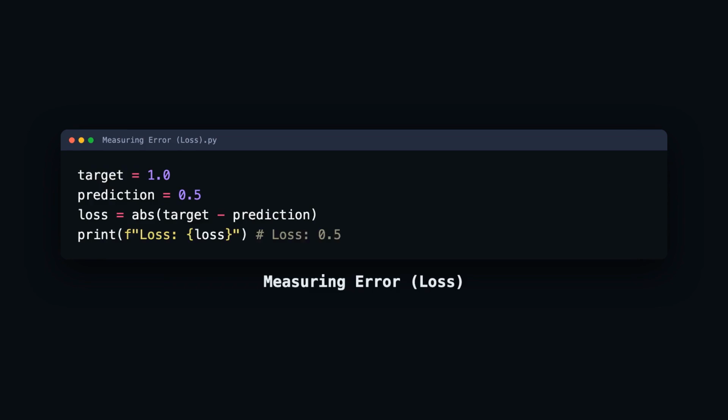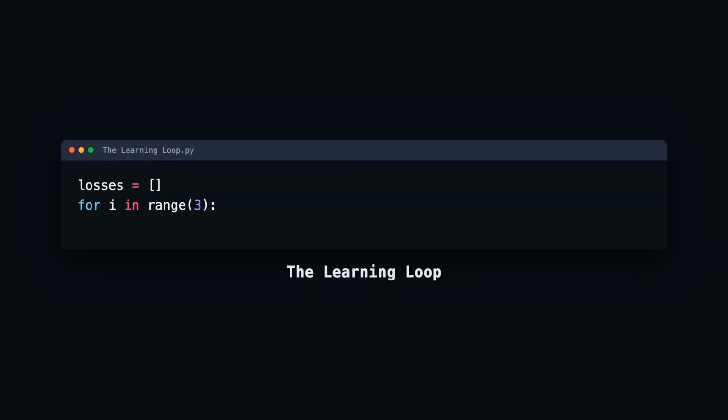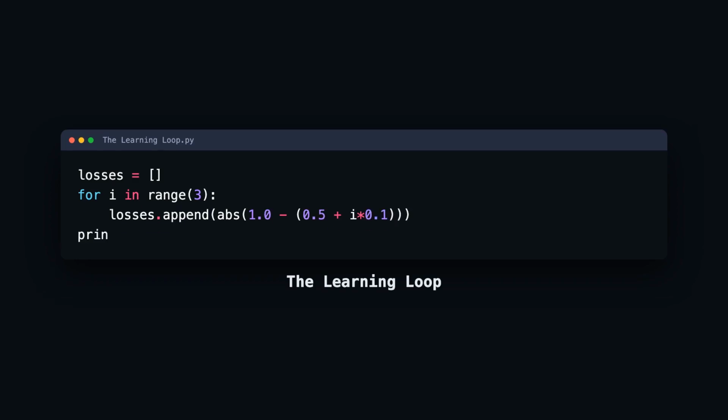How does the AI know it is wrong? We use a loss function, which is like a teacher telling a student how far off their answer was. If the target is 1 and the AI predicts 0.5, the error is 0.5. We calculate this by subtracting the prediction from the actual target. The goal of all machine learning is to minimize this loss value until it gets as close to 0 as possible. Learning is an iterative process of guessing, checking the error, and adjusting.